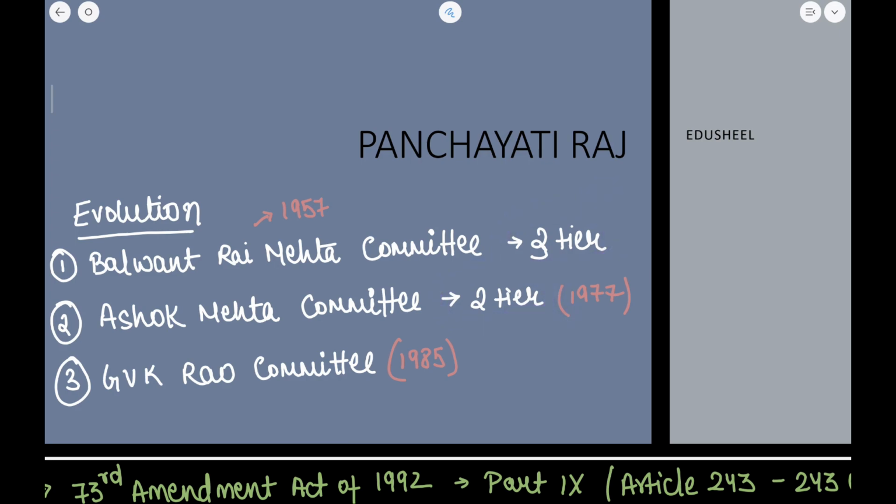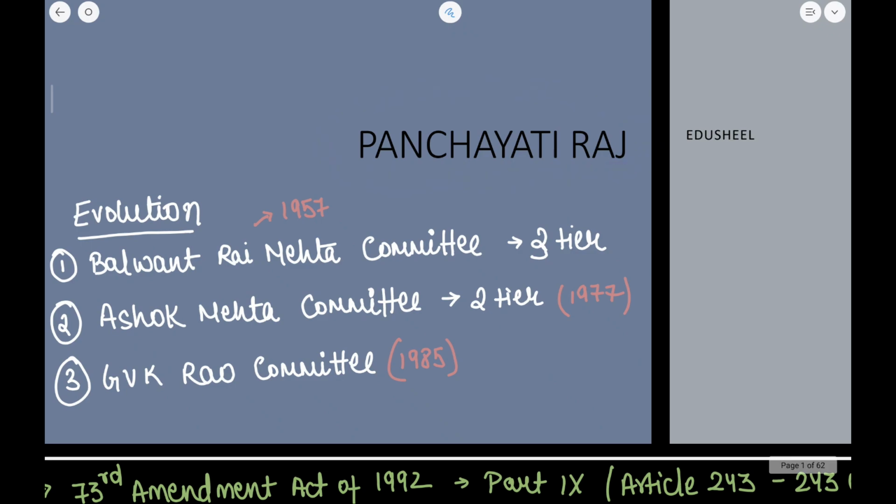Now there was also another committee, the GKV Rao Committee in 1985. So you also need to know this. Let me tell you, you should note this right now. It is the chronology of the committees that were established, and if the paper is of a factual kind, one question is definitely going to be asked from this topic.